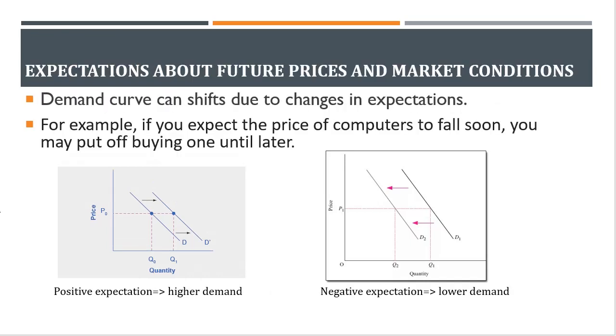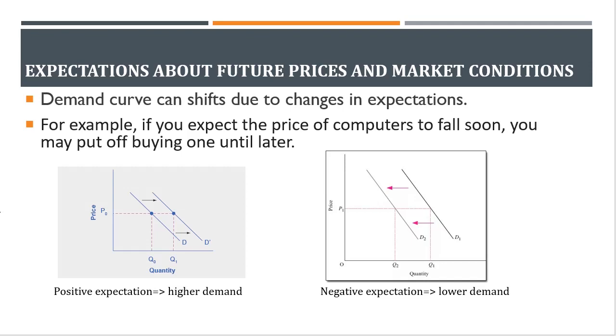Future expectations about prices and market condition. So in future, if you expect the prices of a good might decrease or increase, that might also change your consumption behavior. So for example, if you expect the prices of computers to fall, then you may put off buying one until later.